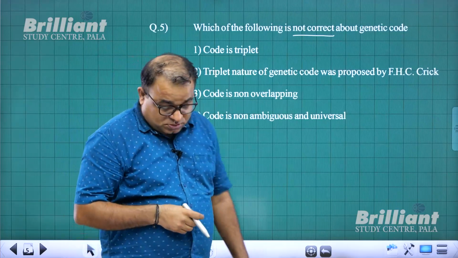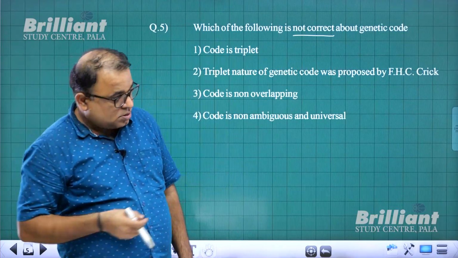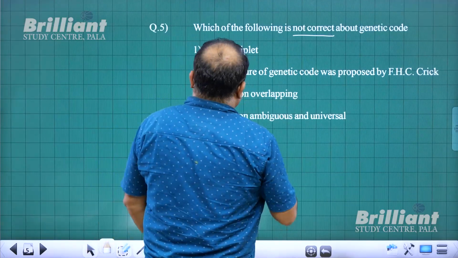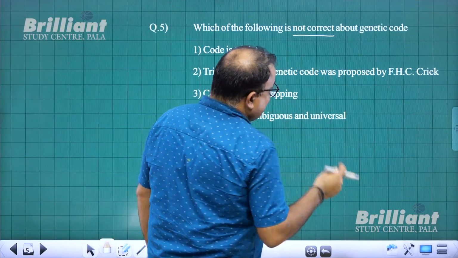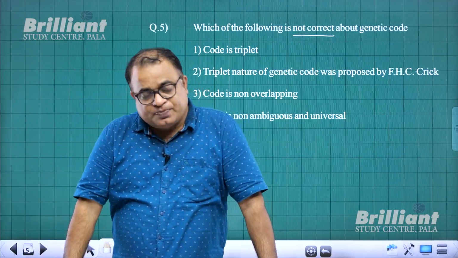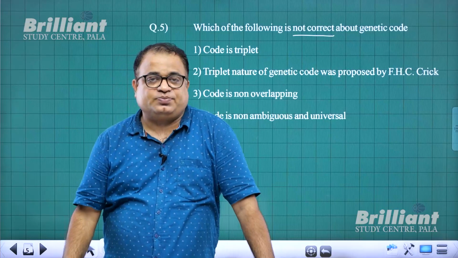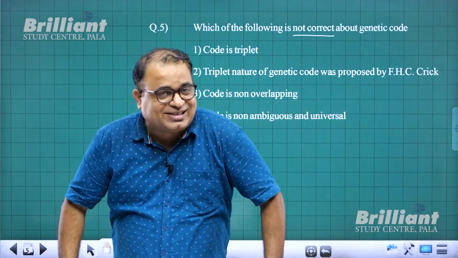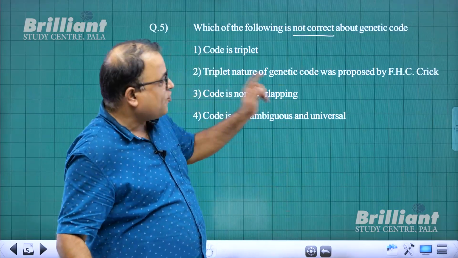So here what is the condition? Genetic code is a triplet, that is correct. The triplet nature of the genetic code was proposed by George Gamow. The genetic code has to be triplet was proposed by George Gamow and not Francis Crick.